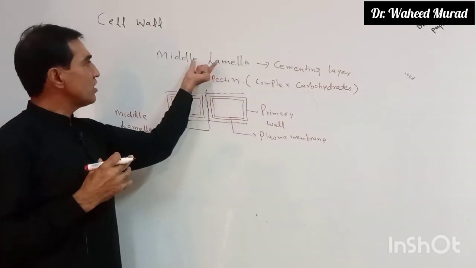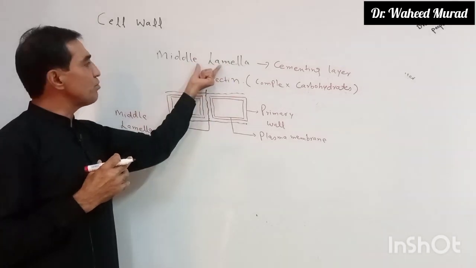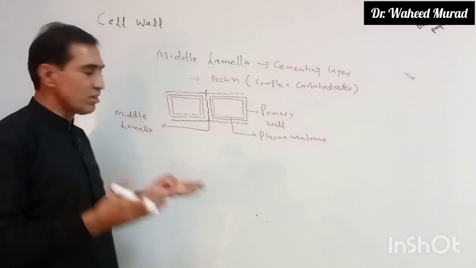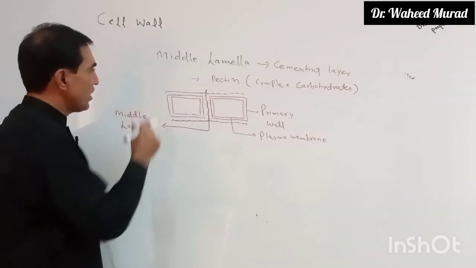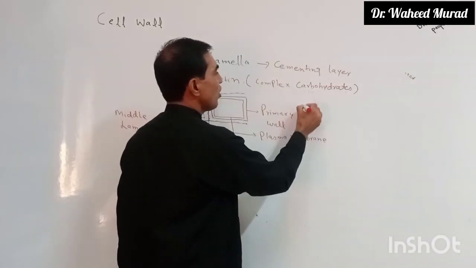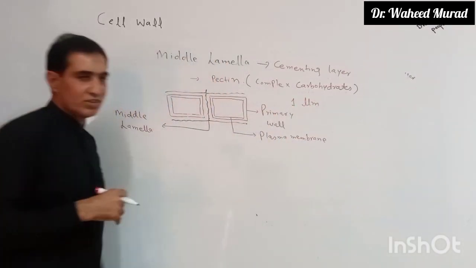And pectine, that polysaccharide, forms the middle lamella. Middle lamella is a cementing layer between the two neighboring cells. It is thin and around about 1 micrometer in thickness.